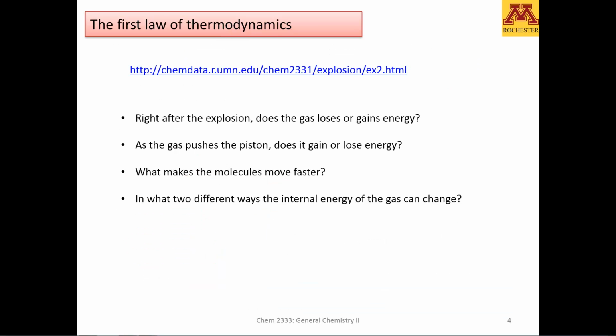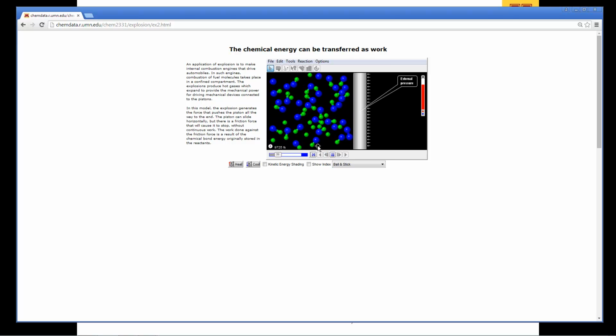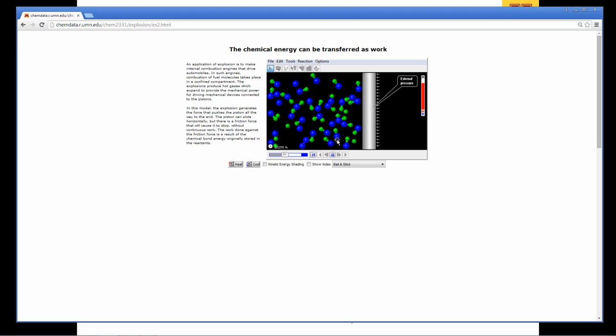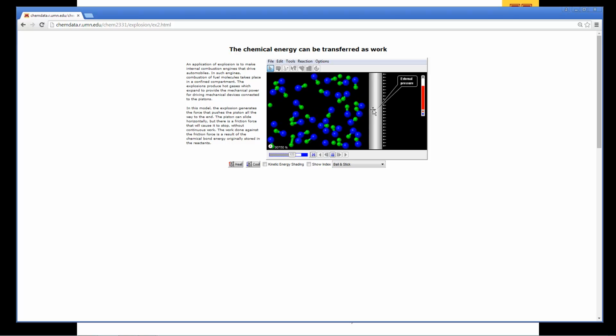Let me give you an example in terms of molecular interpretation. So if we click here, we will go to this simulation. Notice in here that you're going to have some fuel that is going to react and hopefully move this piston. Here you have your reaction, and notice that as the molecules get some kinetic energy, they push this wall.